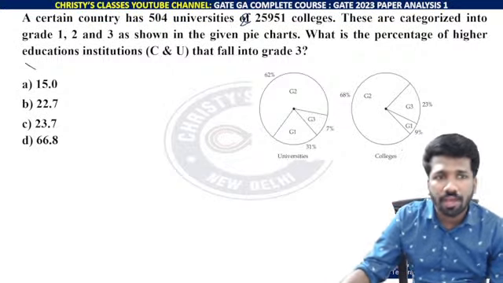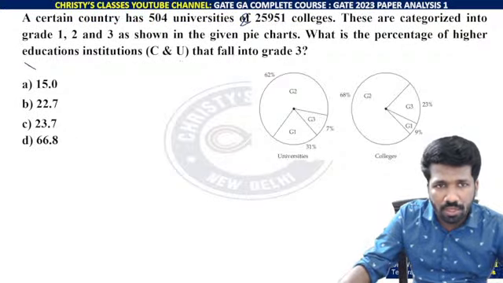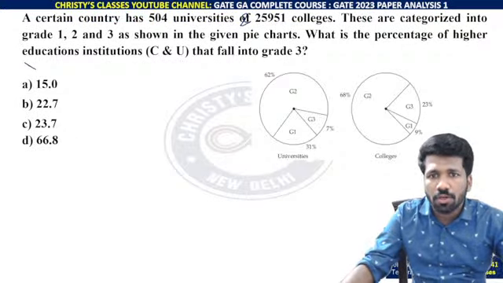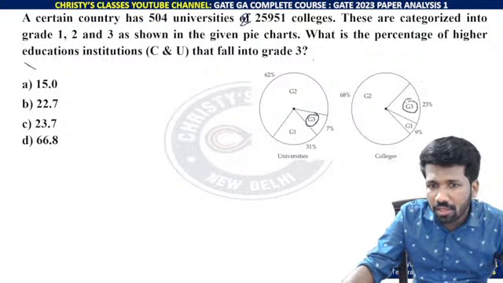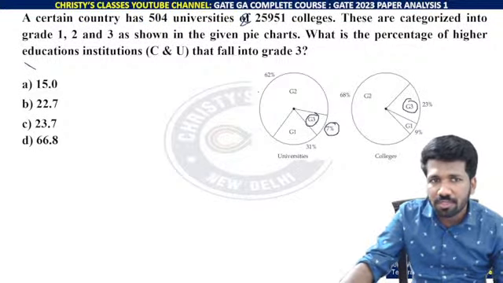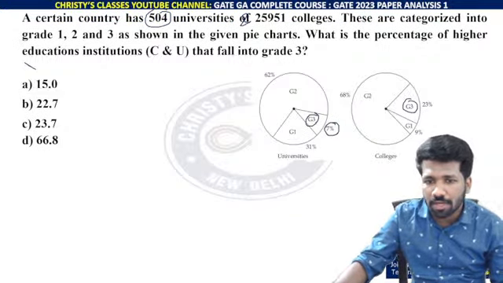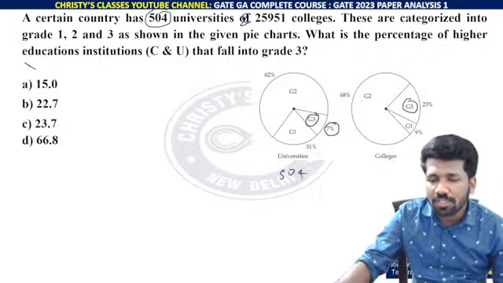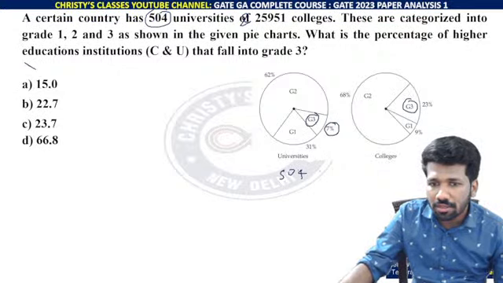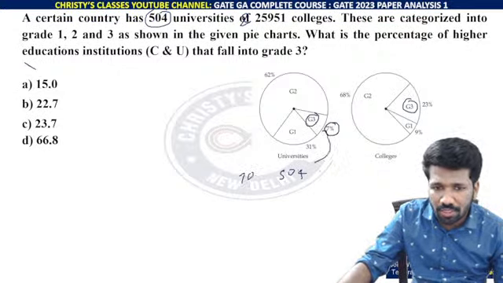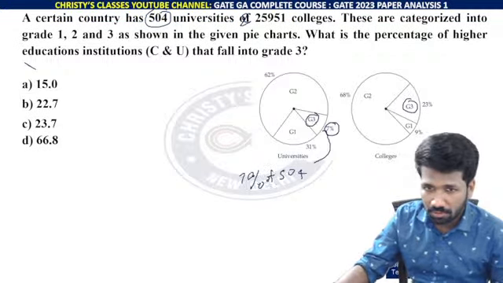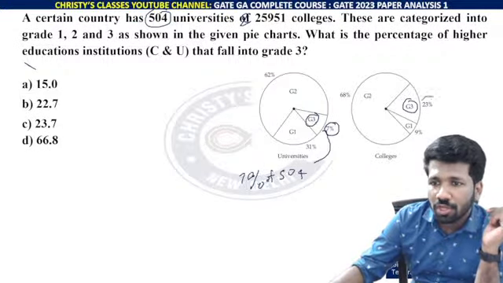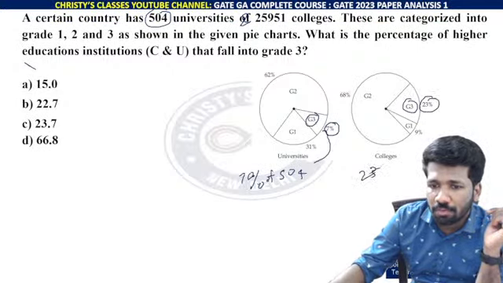What is the percentage of higher education institutions, colleges and universities that fall into grade 3? Grade 3, in universities it is 7%. 7% of what? 504 universities total, so 7% of 504 universities. And colleges will be how much? 23% of the total number of colleges.